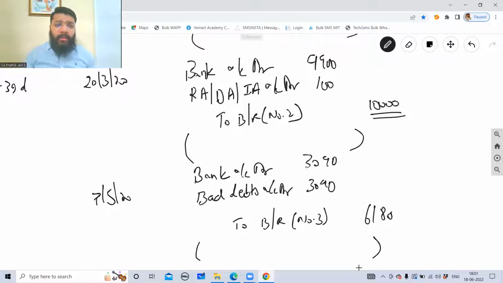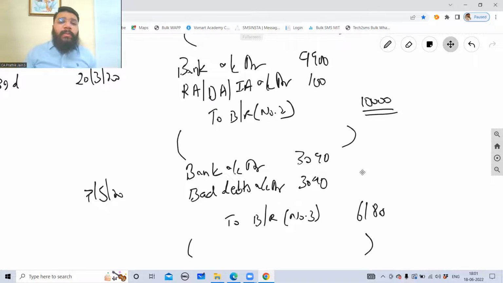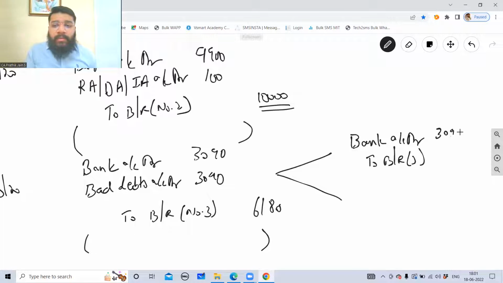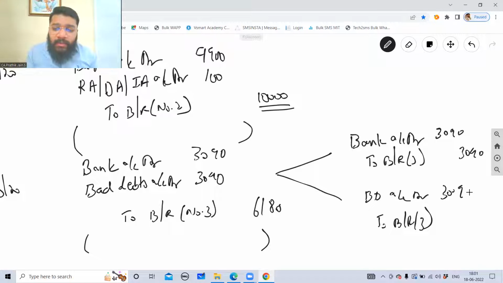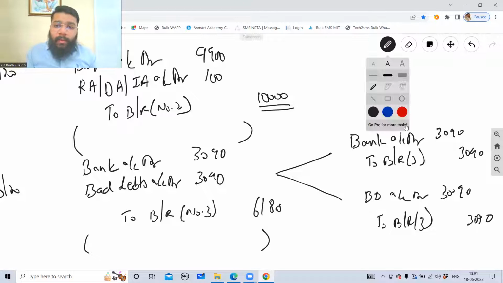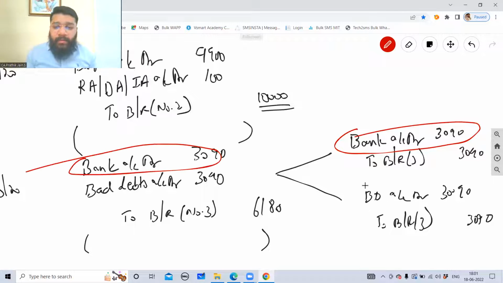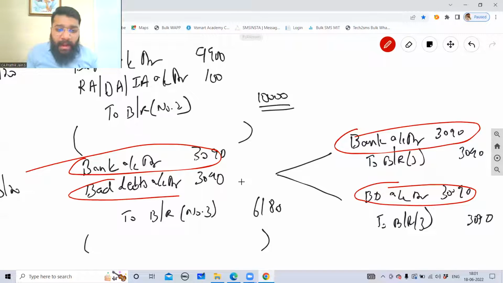Any problem here? In the book, they have given two separate entries for this. They split this entry. First entry is bank account debit, Bills Receivable 3090, and then the second entry they pass for bad debts. Bad debts account debit, Bills Receivable number 3, balance 3090. Now what happens? Bank is in debit. Bad debt is in debit.